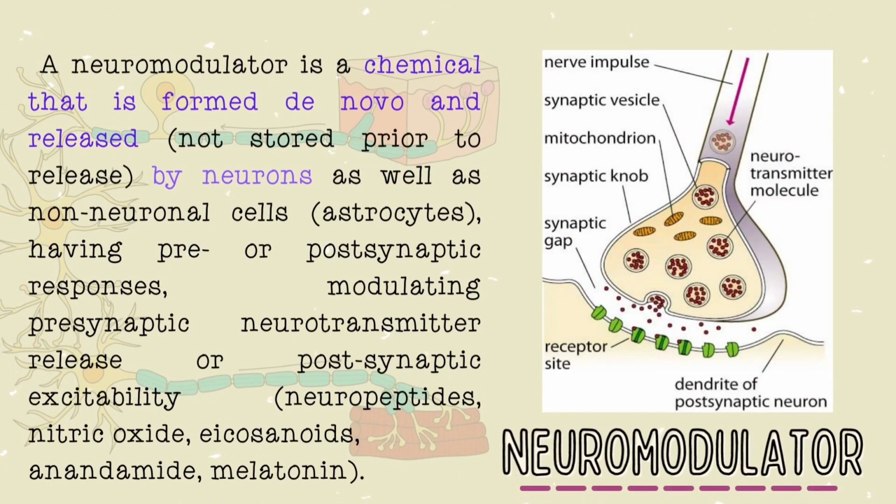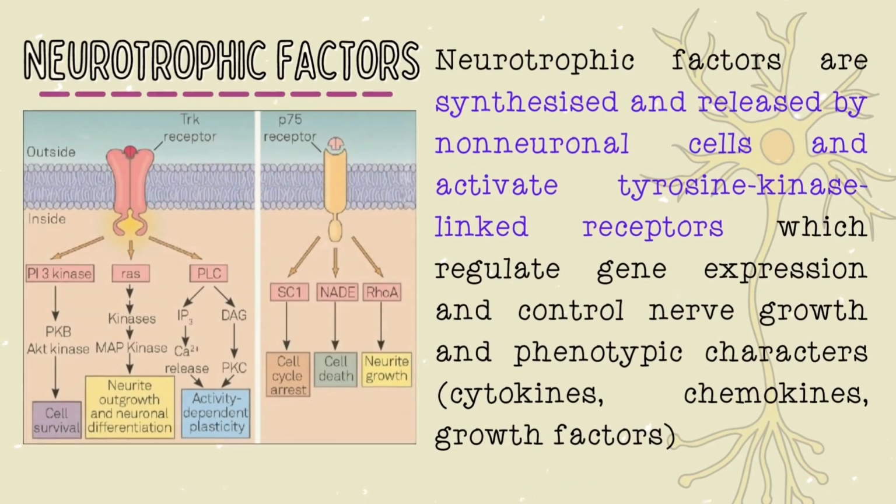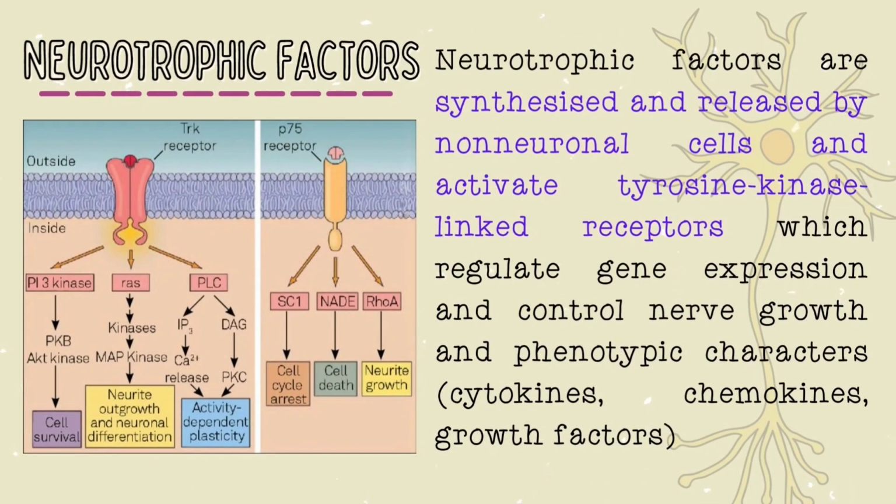A neuromodulator is a chemical that is formed de novo and released by neurons, as well as non-neuronal cells, having pre- or postsynaptic responses, modulating presynaptic neurotransmitter release or postsynaptic excitability. Neurotrophic factors are synthesized and released by non-neuronal cells and activate tyrosine kinase linked receptors, which regulate gene expression and control nerve growth and phenotypic characters.